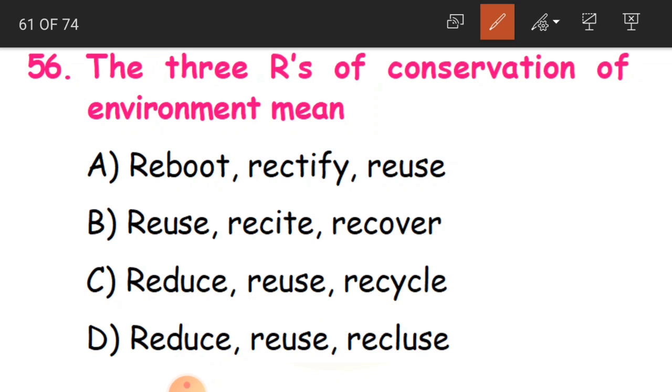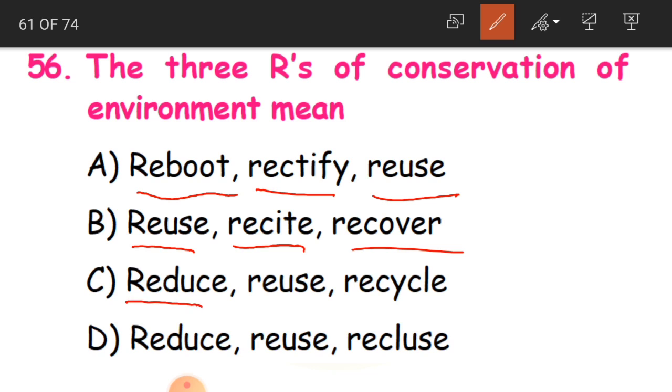The 3 R's of conservation of environment. Conservation is nothing but saving the environment. Okay, so what does it mean? Is it reboot, rectify, reuse, or reuse, recite, or recover? Reduce, reuse, or recycle? Reduce, reuse, or recluse? And the answer is reduce, reuse, and recycle. C is the correct answer. Clear, children? Yes.